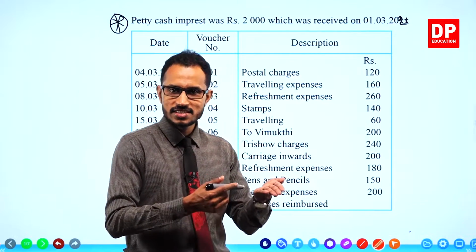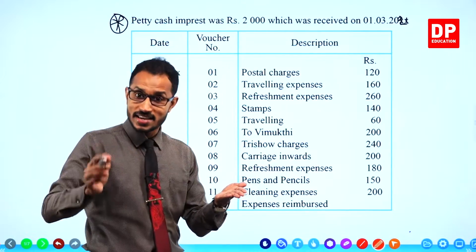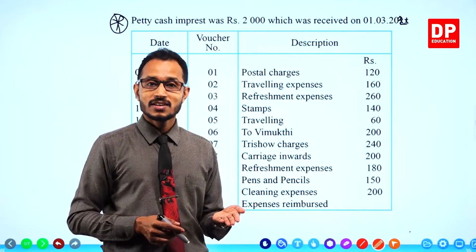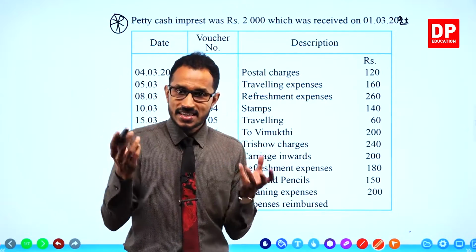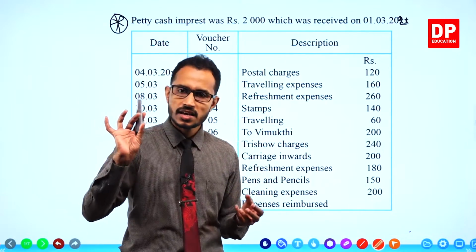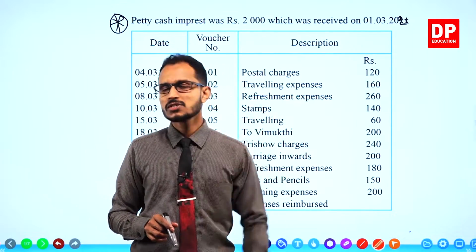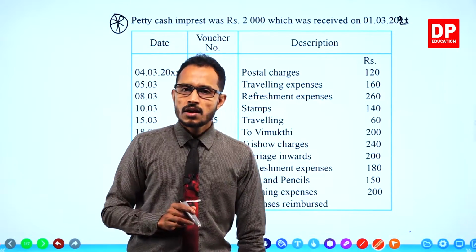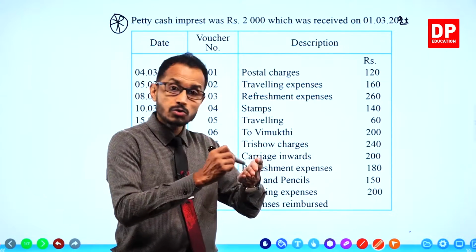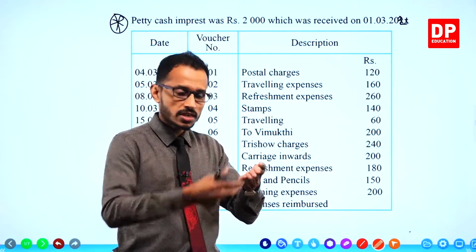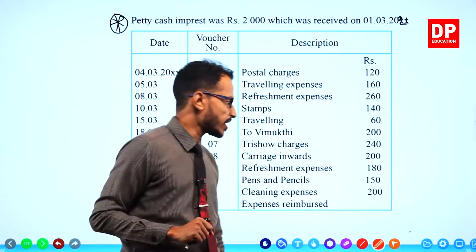The petty cash receipt? No, not the receipt. Not petty cash receipts, petty cash vouchers. Pay attention, right? And keep these things in your mind. Petty cash is a system which is set up in order to manage the small daily expenses of a business. And for petty cash payments, the source document which is relevant is the petty cash voucher. The petty cashier issues a voucher for every petty cash expense.